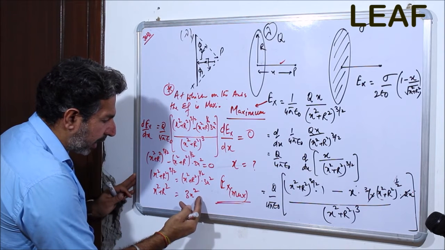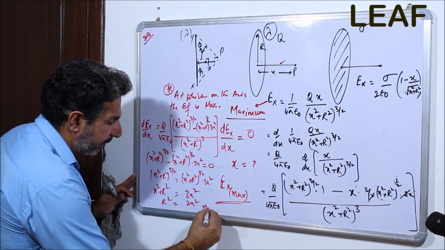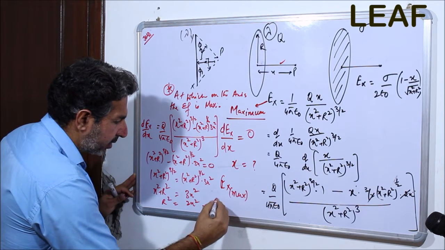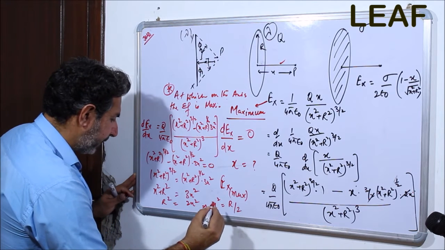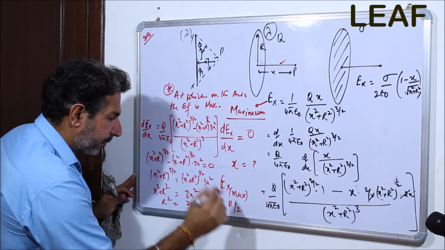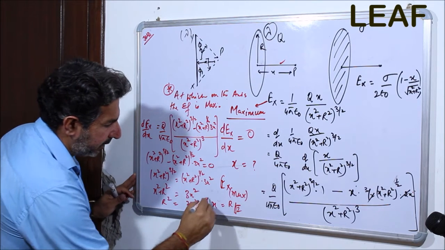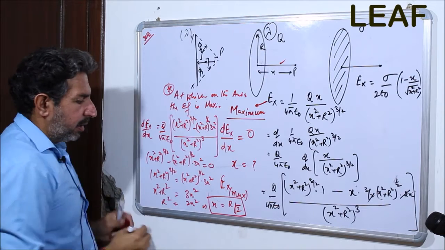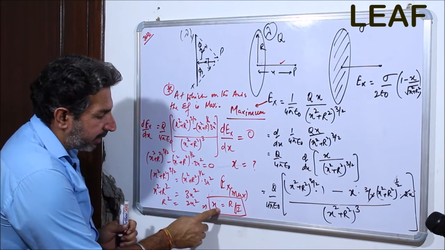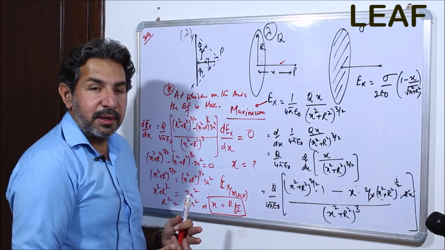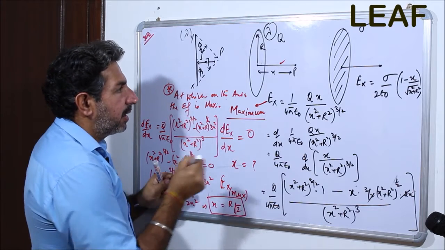Taking 3x square over, r square is equal to 2x square. So x is equal to r by root 2 is that location.